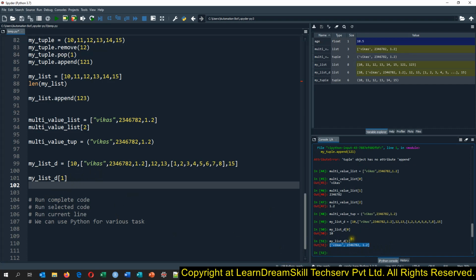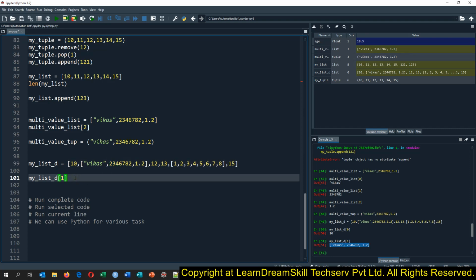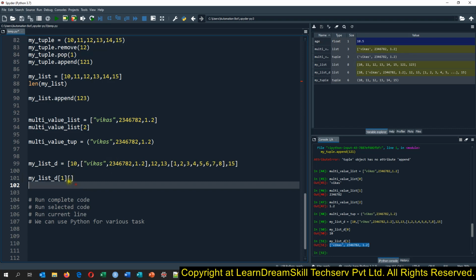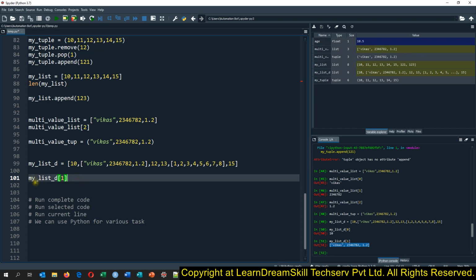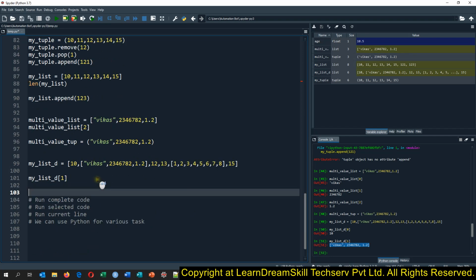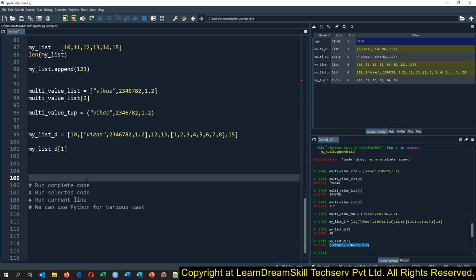And if I want to get, from the first element, the second element, simply I will have to use one more bracket. So it will again nest this list. Let me first tell you one thing: class type.